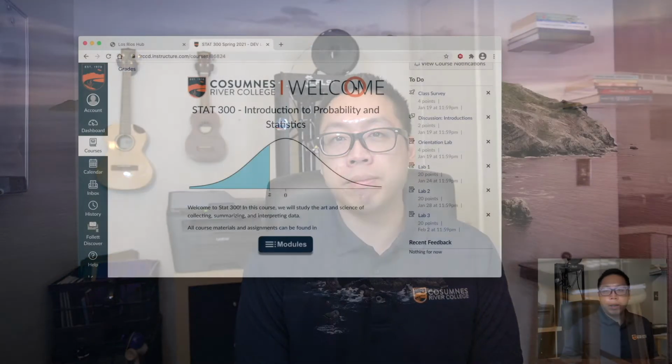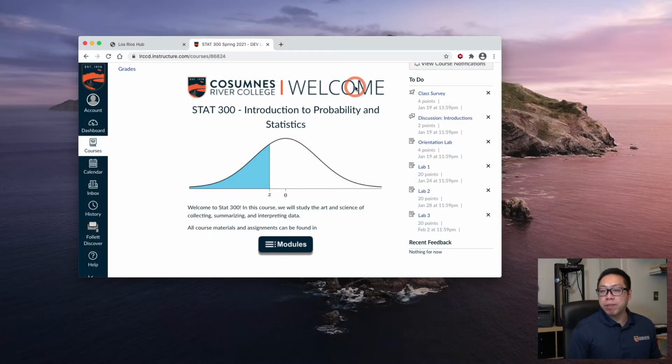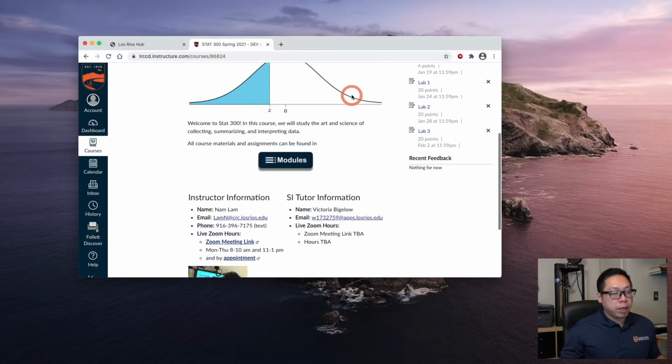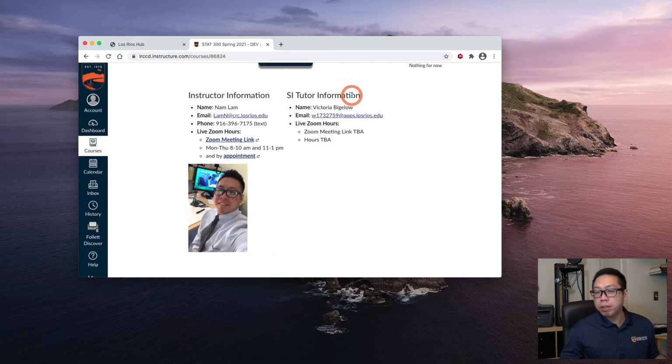What I want to do here is just give you a brief overview of the format of the class. Everything for this class is going to happen on Canvas. Here we are on the front page of the Canvas course. At the bottom of the front page, you'll find my contact information. The best way to reach me is by email, text, or Canvas messaging. All three methods go straight to my phone, and I'm pretty quick to reply.